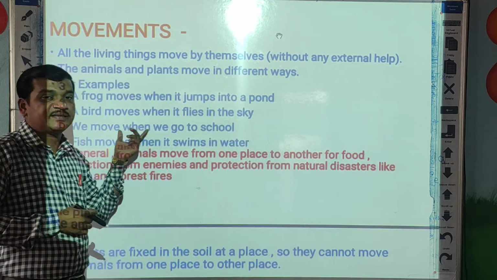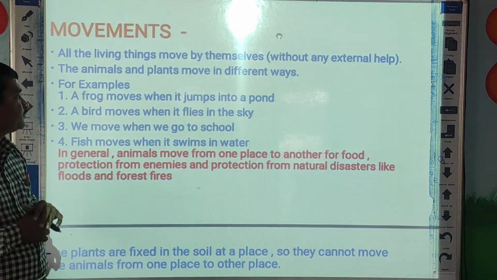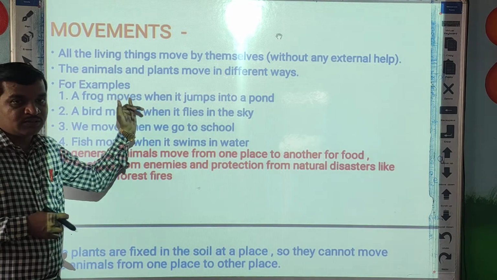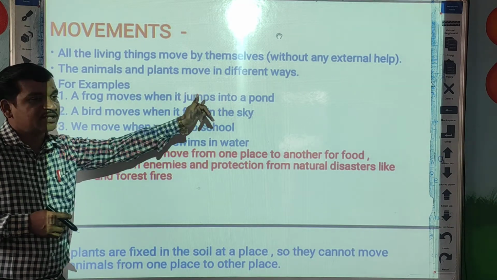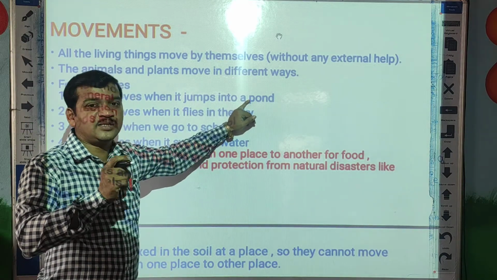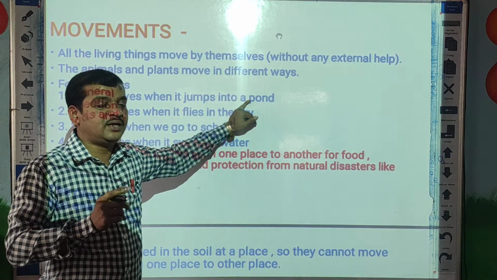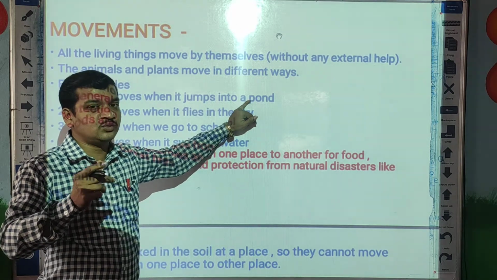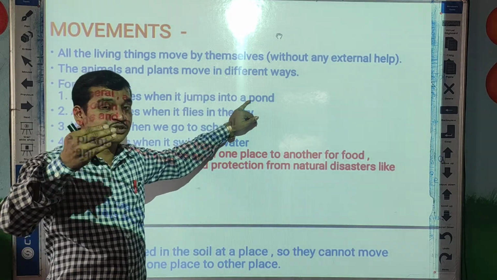Here are some examples of movement. A frog moves when it jumps into a pond. Do you know a frog? So we can see the movement of a frog when it jumps into a pond.